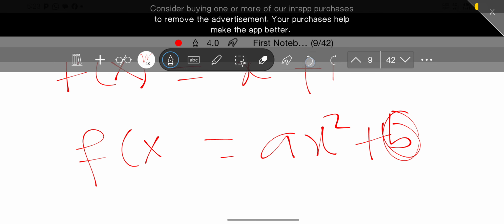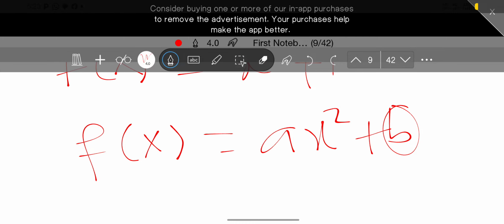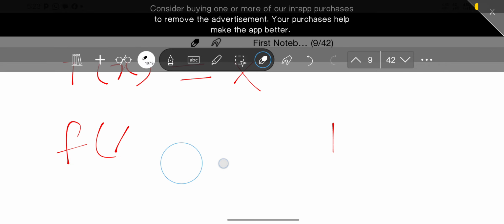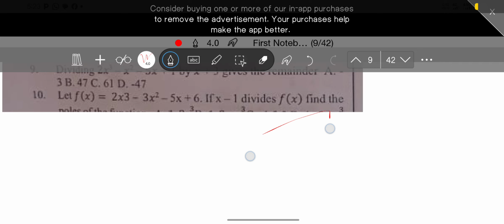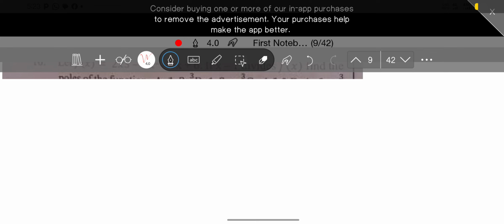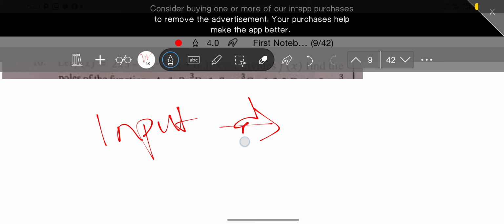So let's move on. Okay, so that's what we mean by function, right? For a function, we always have the variable that we're talking about, maybe function of x, function of t, whatever. So moving on to the next thing that we need to know: now we always have inputs and outputs, right? We always have inputs and outputs.